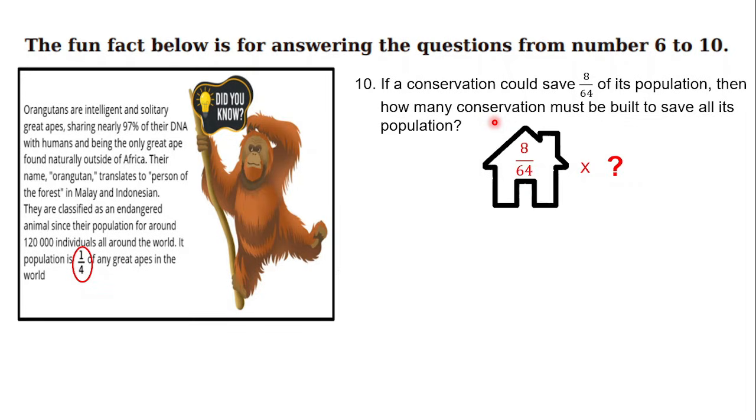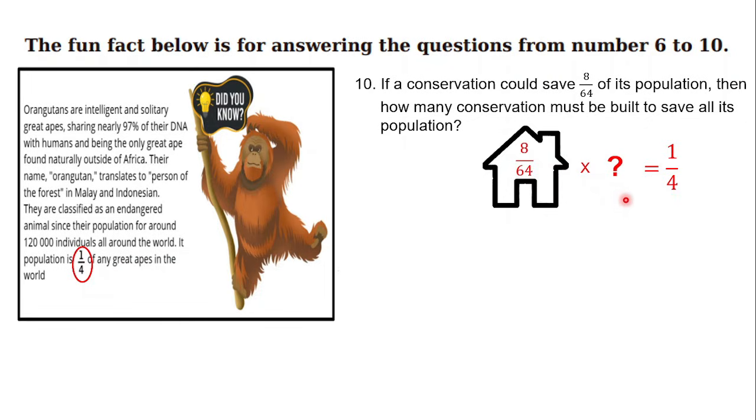So we can make it like this. 8 out of 64 must be multiplied by what fraction so that it becomes 1 out of 4? So how many shelters must be built if each shelter can accommodate 8 out of 64?